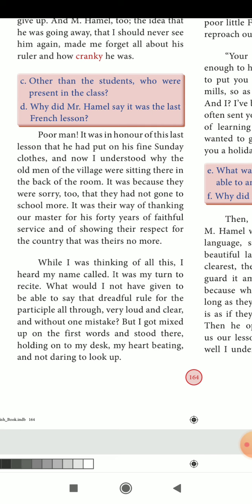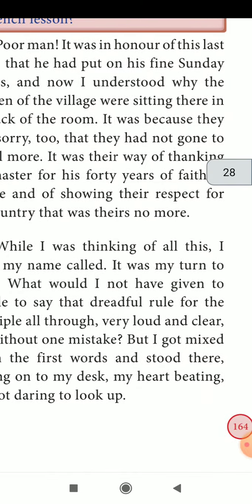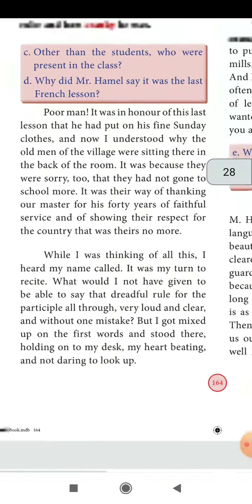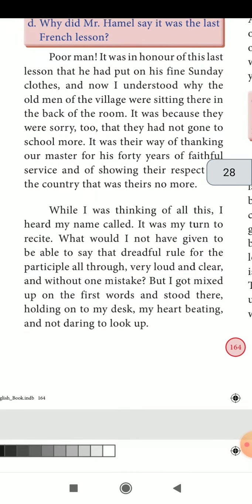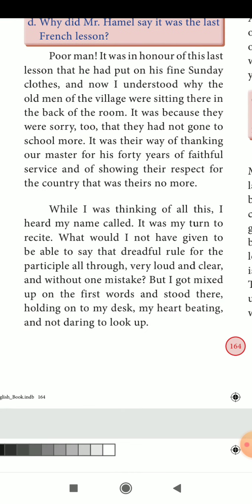What would I not have given to be able to say the dreadful rule for the participle all through, very loud and clear and without one mistake. But I got mixed up on the first word and stood there, holding on to my desk, my heart beating and not daring to look up. So many things my teacher had taught about participles, but particularly as soon as he called me, I was not able to say, not even to utter one word. So many words come, but nothing, I could not speak anything.